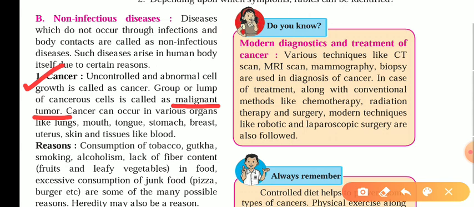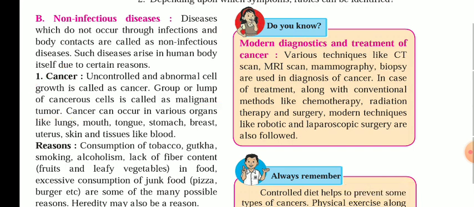Now, this malignant tumor should be removed from the body in proper time. If it is not removed, then it is very deadly, and it causes harm to the surrounding or nearby organs and sometimes the entire body.